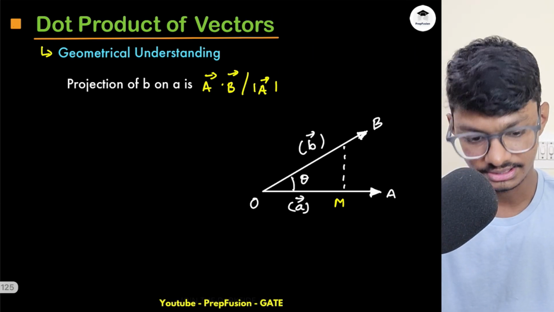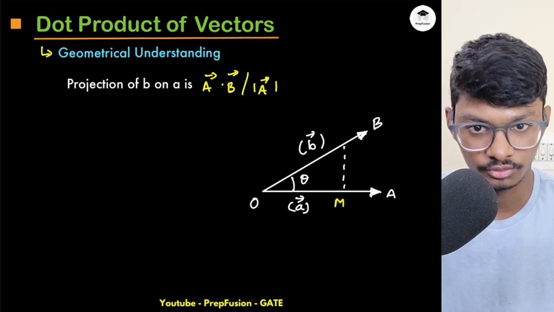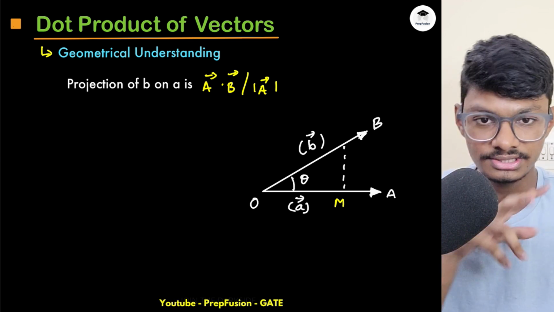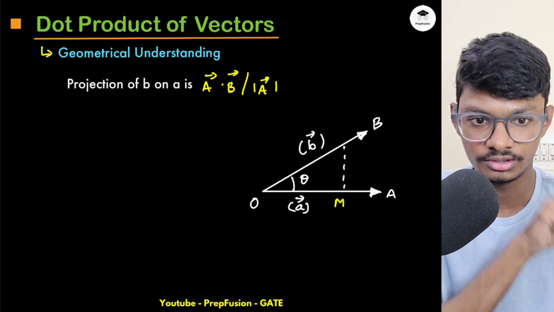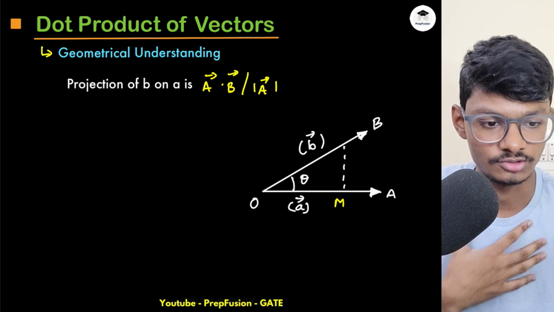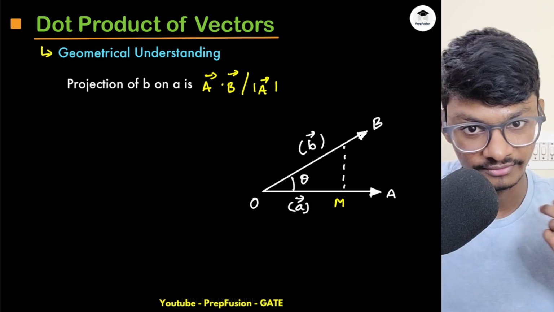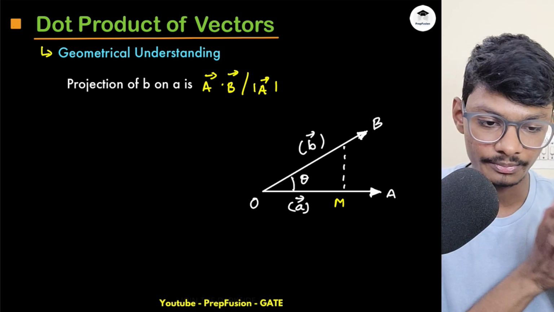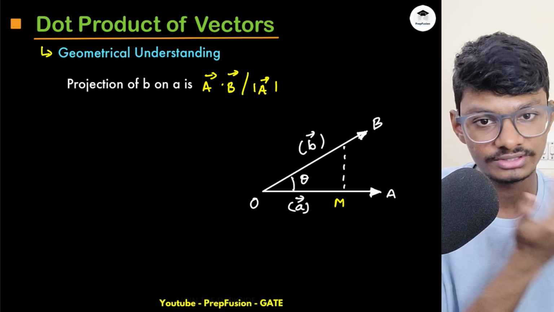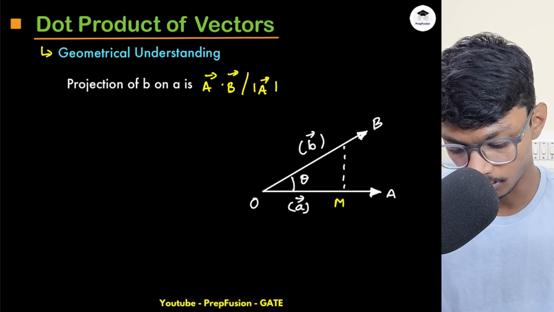Now let's understand the next concept, the most important concept, the dot product. We have understood the theoretical part of the dot product. Basically, A dot B equals magnitude of A into magnitude of B into cos theta. Now where does it come from? What scientists did, as I've learned from where I've studied, is try to represent physical quantities. When we try to represent physical quantities, there are some methodologies, so we have defined the dot product like that.